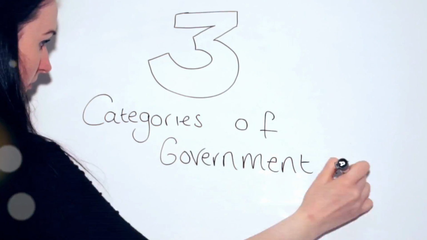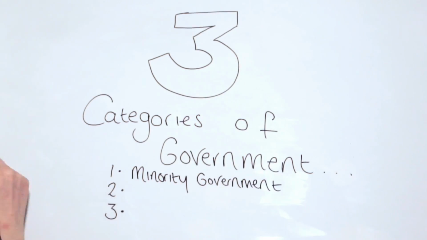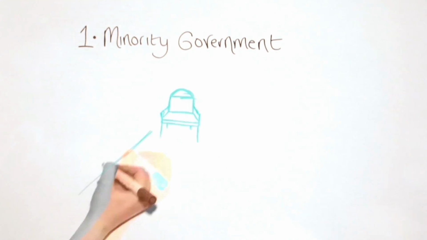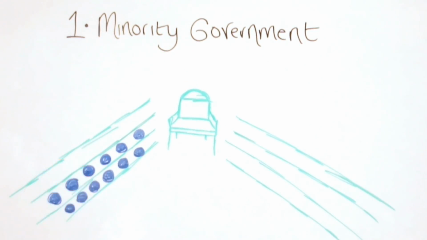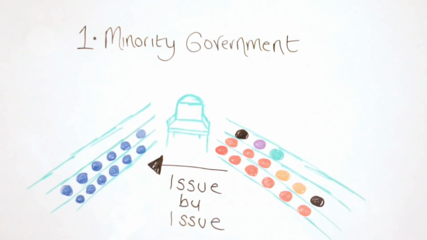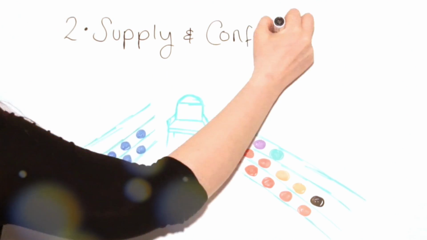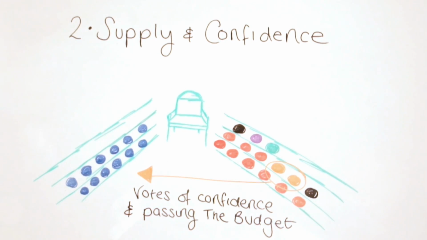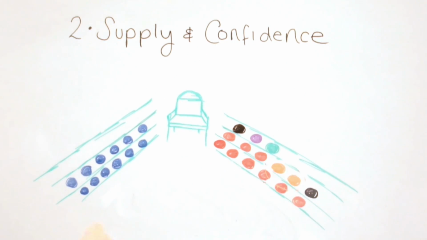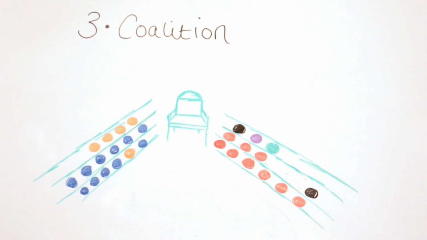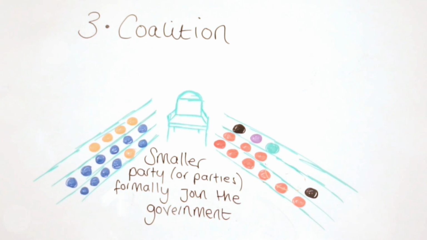When no party has won a majority, there are 3 broad categories of government that could be formed following negotiations. The first is a single-party, minority government, which would seek to govern with support from others, on an issue-by-issue basis. The second is a formal pact between 2 or more parties, where the smaller party or parties provide support for the governing party on a supply and confidence basis. The third is a formal coalition government, like the one we have now, where the government comprises 2 or more political parties, with each having ministers in the government.